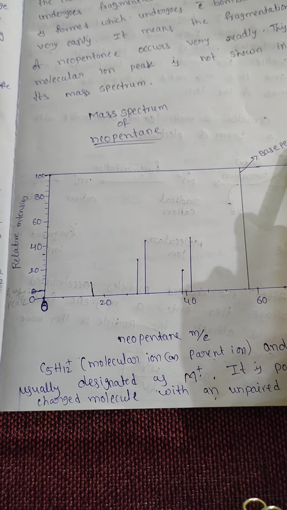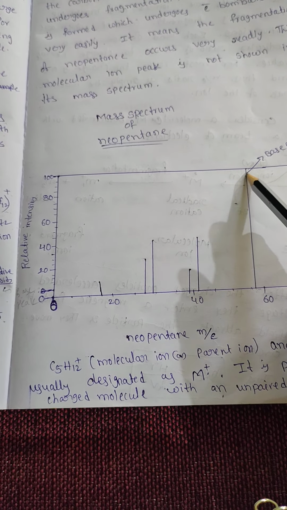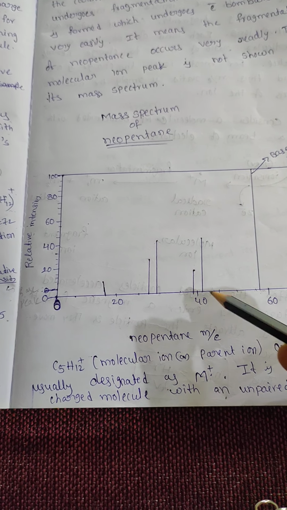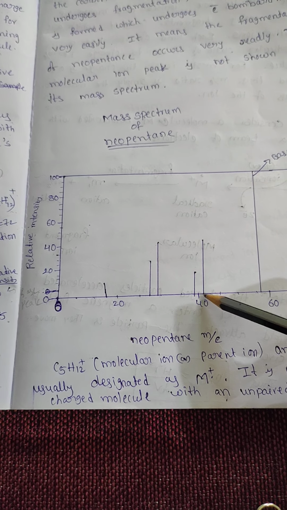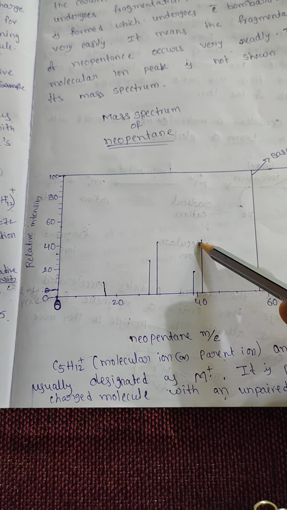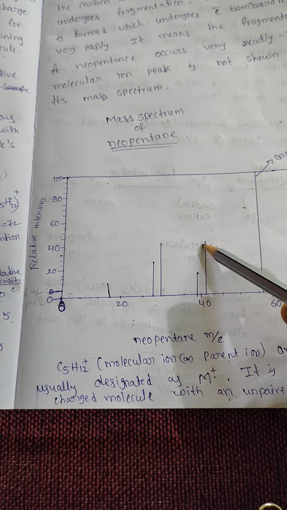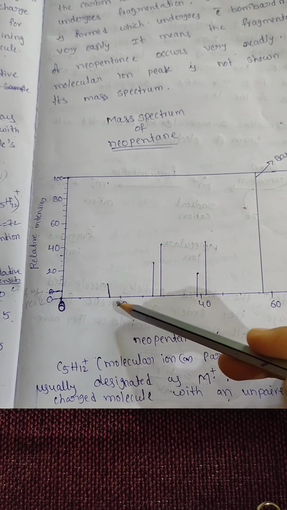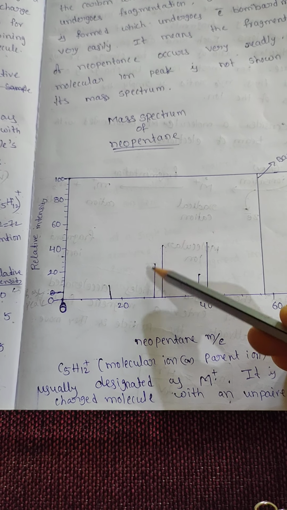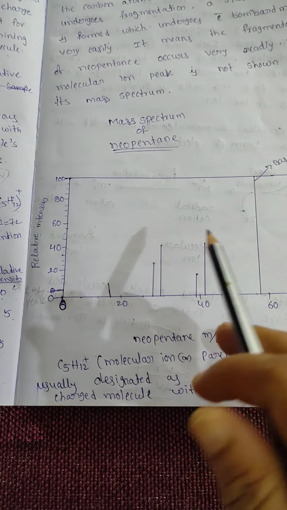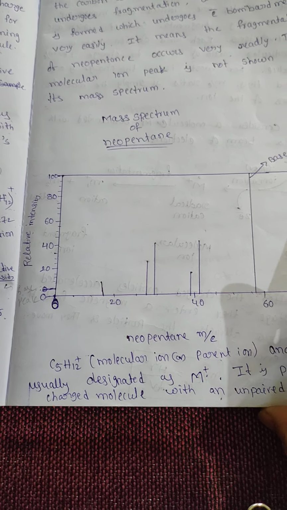This is the base peak, which has the highest relative intensity. Then we get m/e value 41 with relative intensity 41.5, again 29 with 38.5, and again 27 with 15.7. This is the mass spectrum of neopentane.